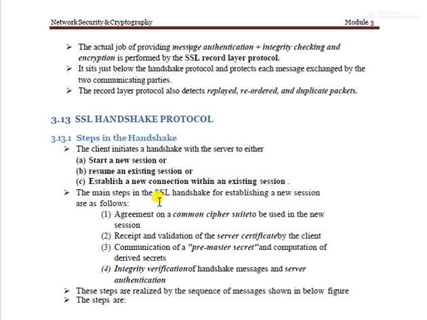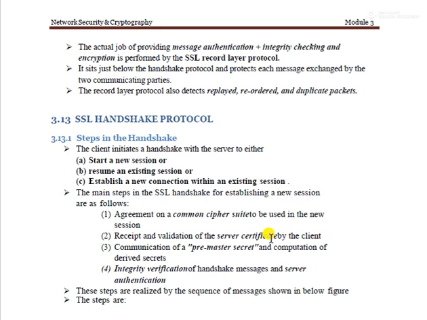The main steps in the SSL handshake for establishing a new session: for establishing a new session, they need to follow these steps. Agreement on a common cipher suite to be used in the new session. Receipt and validation of the server certificate. So first they need to validate the certificates. Certificate is nothing but the digital certificate that we discussed in the first chapter. Then communication of the pre-master secret key and computation of derived secret keys. Integrity verification of handshake messages and server authentication. So these are all the things they do when they establish a new session.